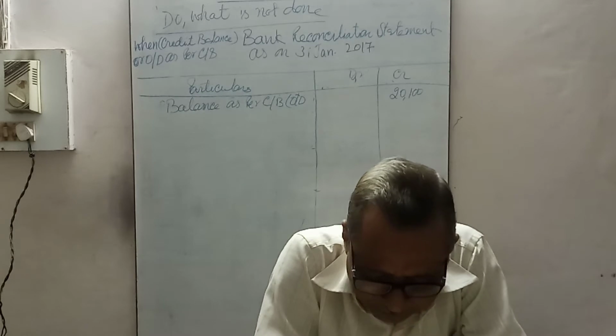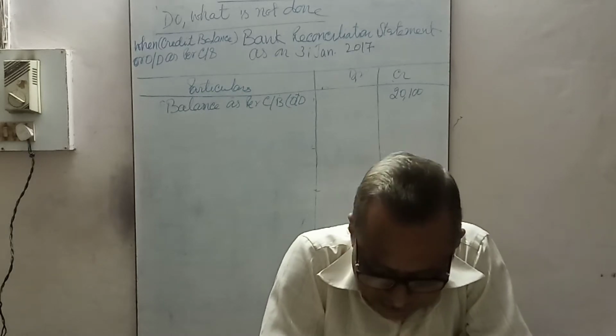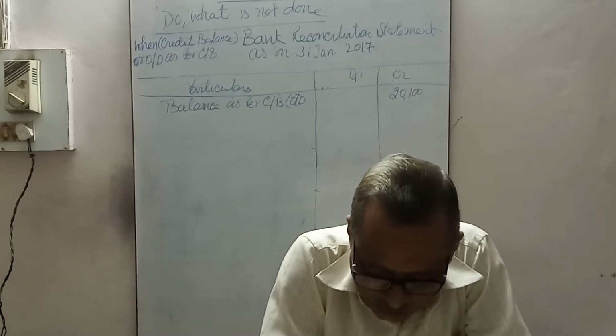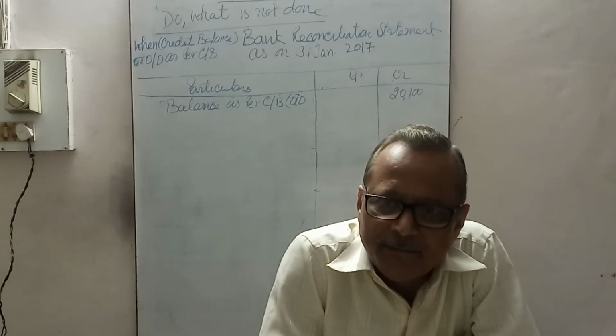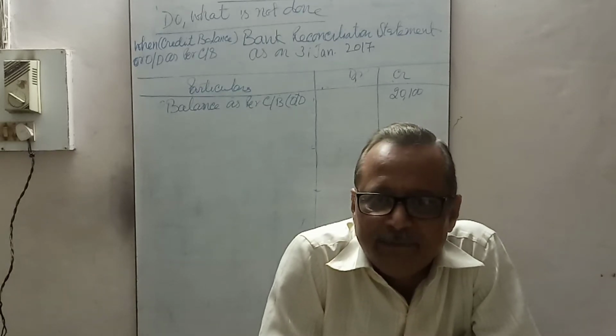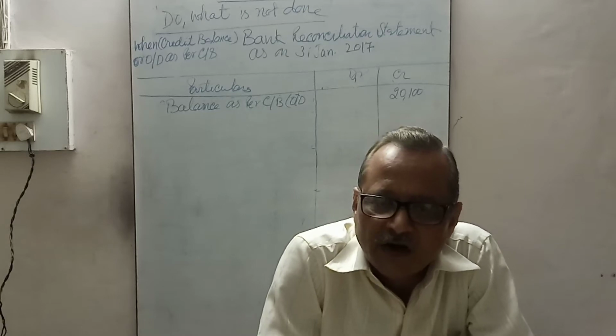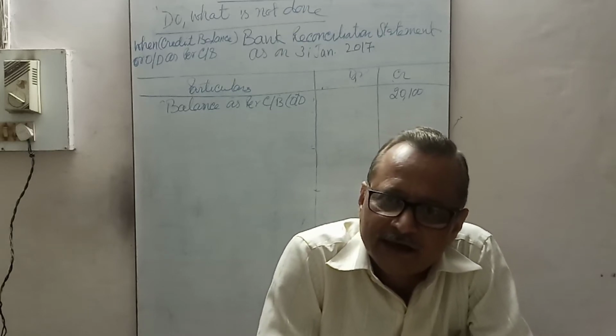The bank had paid fire insurance premium 550, which does not appear in the cash book. Insurance premium paid by the bank was debited in the passbook, not credited in the cash book. Then credit it.